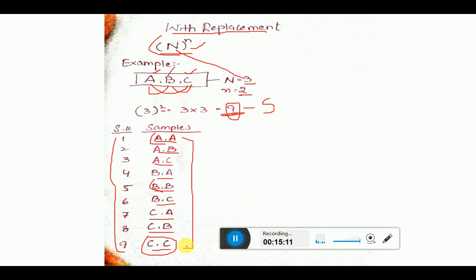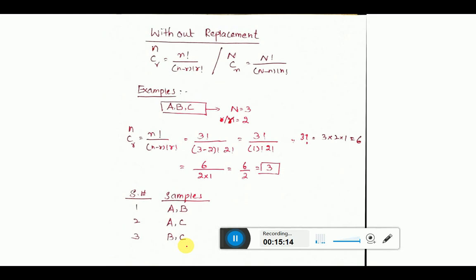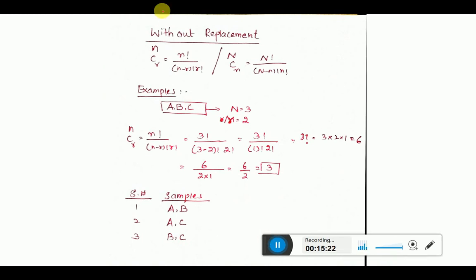Remember, with the without replacement method, the samples will be fewer. To make your idea clear, now we are using the without replacement method. Without replacement means nothing will be repeated, there will be no doubling. For the without replacement method, we already have this formula.